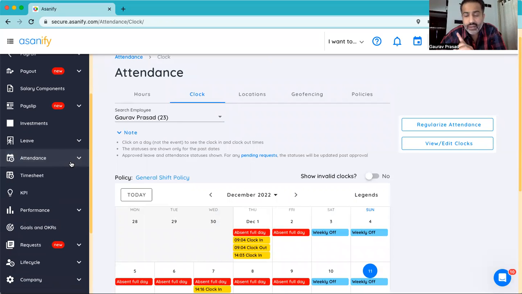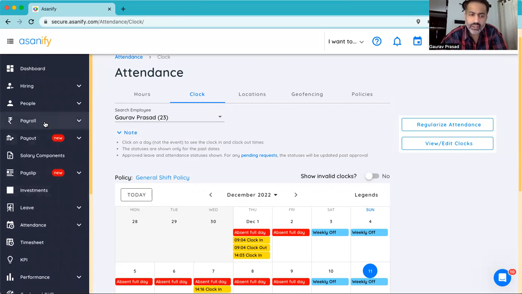Attendance marking is important because not only does it define the productivity of your employees, but it is also an important component to the payroll. Many companies do the payout depending upon what has been the attendance record for the employee in the entire month. And Asanify Payroll syncs seamlessly with the attendance management system. And we'll quickly get into that and see how.